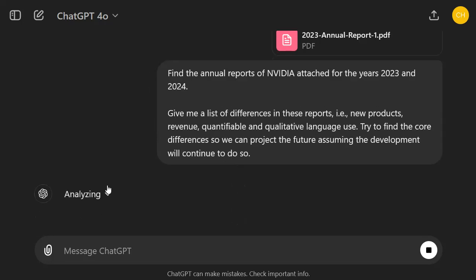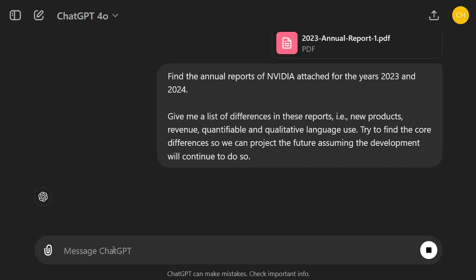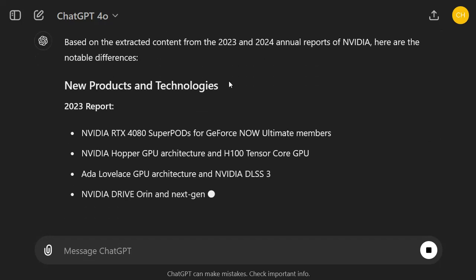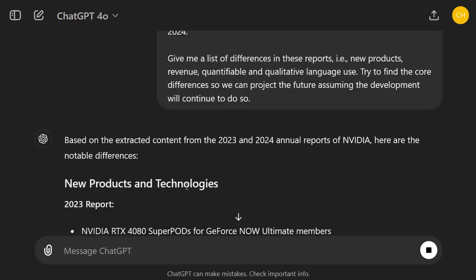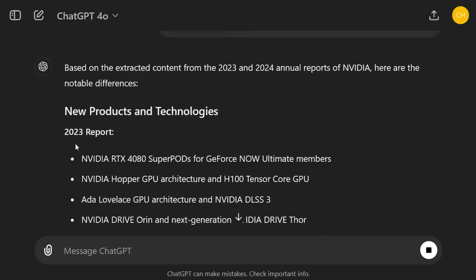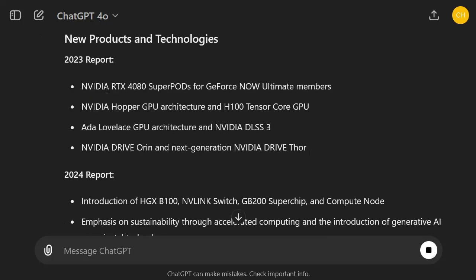Okay, ChatGPT-4o starts analyzing. I guess it's doing some kind of retrieval augmented generation where it iteratively searches both reports to find similarities and differences, and then just gives me the differences. Okay, and now let's go over the notable differences. In the 2023 report, NVIDIA presented the RTX 4080 and the NVIDIA Hopper GPU architecture. It already launched the H100 Tensor Core GPU, which is now one of the most successful products of all time.